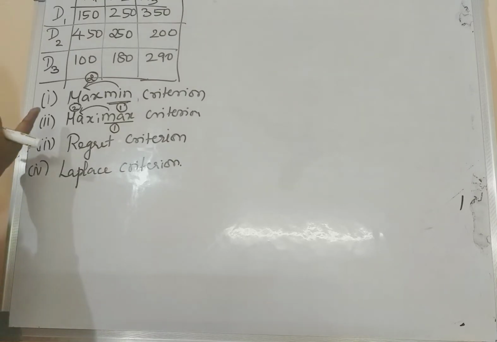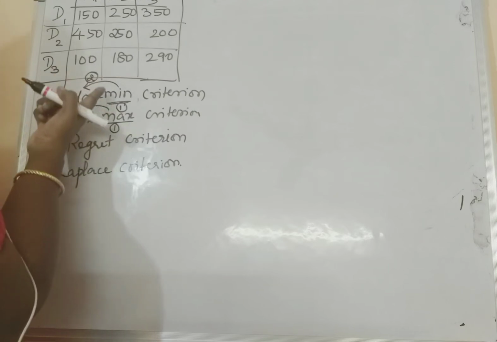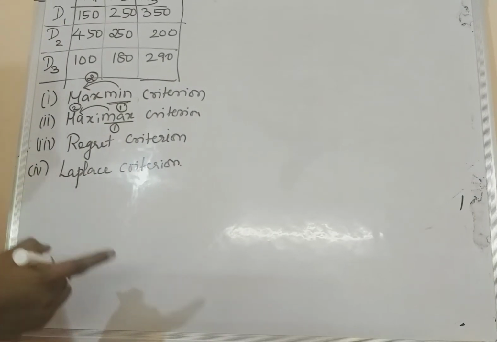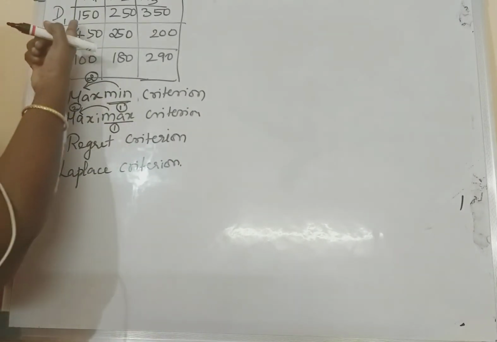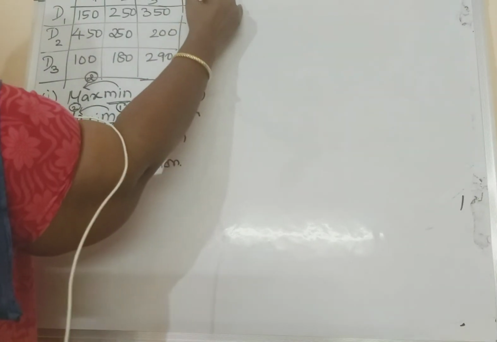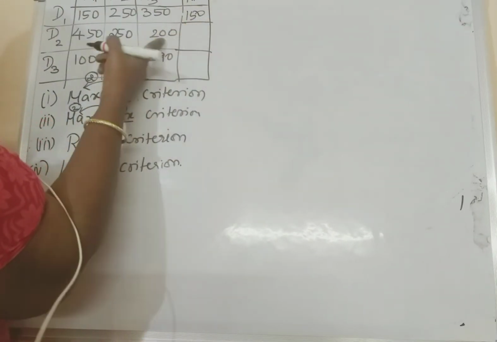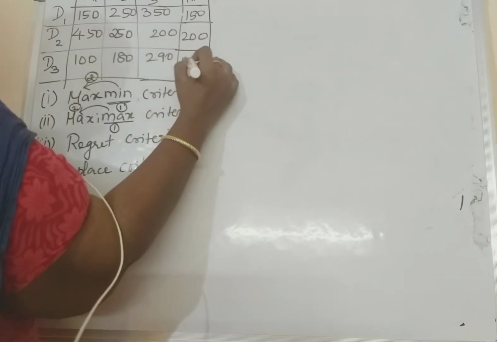First step, maximin criterion. As I told you, first find the minimum value of each row, not a number. Each row is a decision, since it comes from decision theory. So for D1 the least value in the row is 150, here the minimum is 200, and here the minimum is 100.